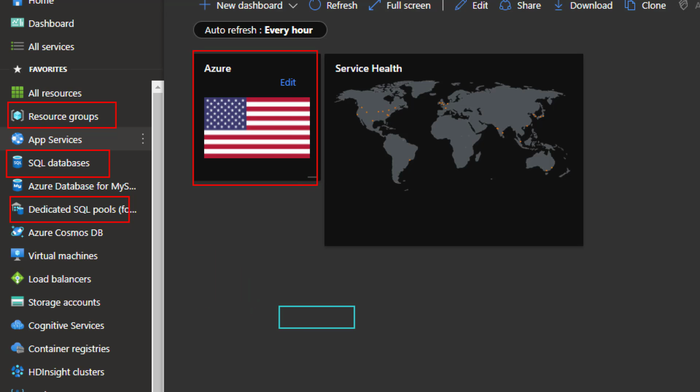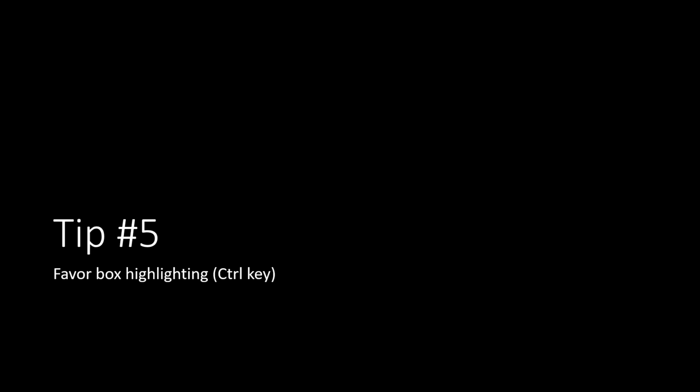Sometimes people kind of go this direction and you can sort of go different directions, but it's easy to get confused. Don't ever confuse yourself with that. Always think left to right, top to bottom with the control key. So tip number 5 is favor box highlighting above all others, and you can just use the control key with that.